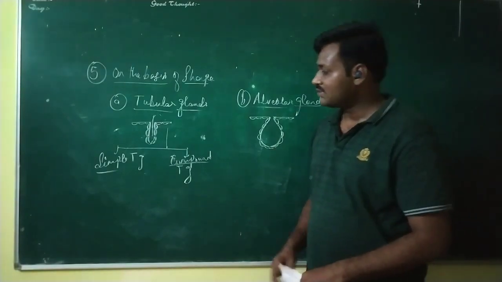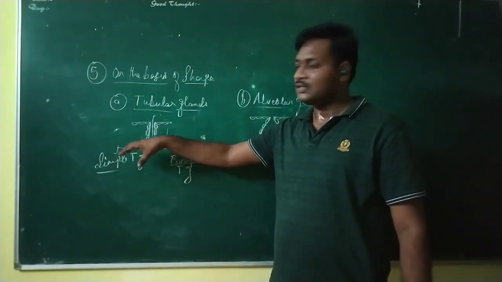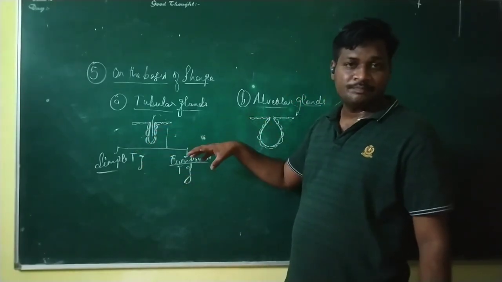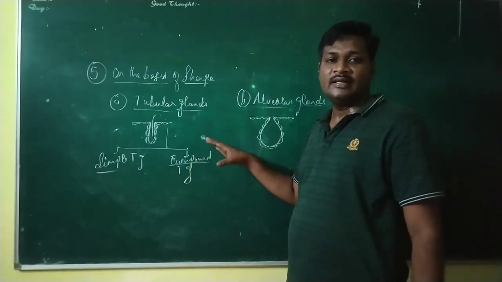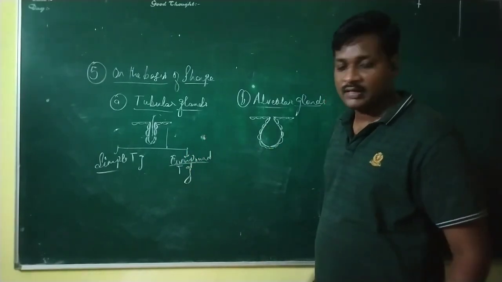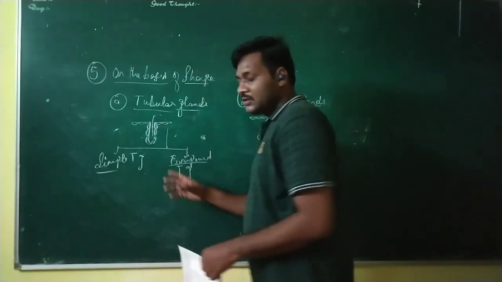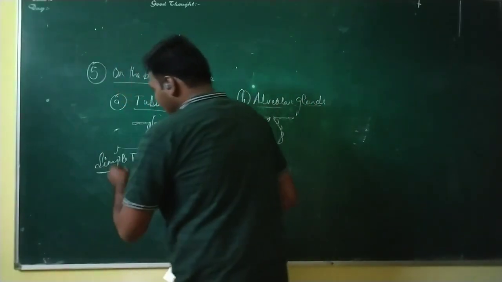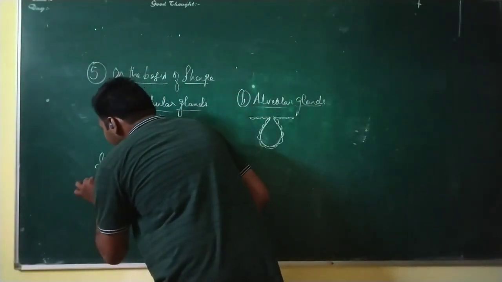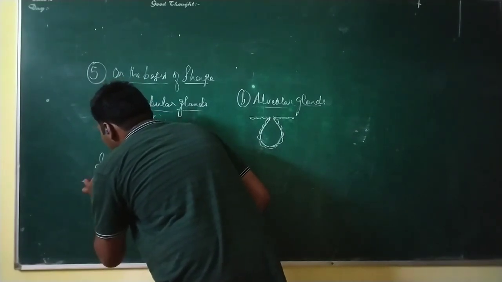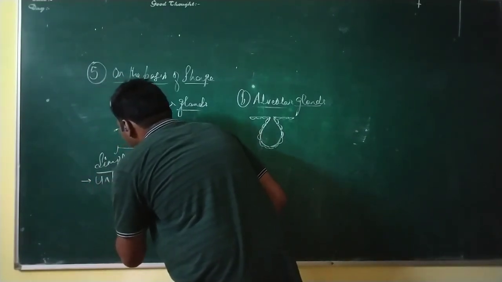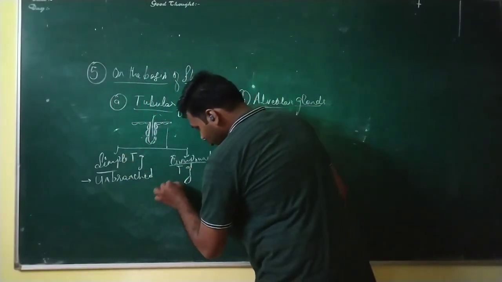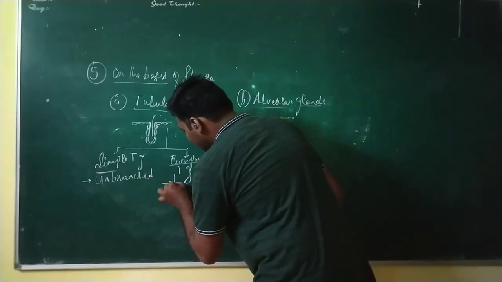So here when we see unbranching or simple tubular like this, then we can call it as a simple tubular, and when we see the branching into the tubular gland, then it is called as the compound tubular gland. Okay, so let's see the structure and understand where it is located. So here in the simple, these are also referred as unbranched, and compound they are also referred as branched.